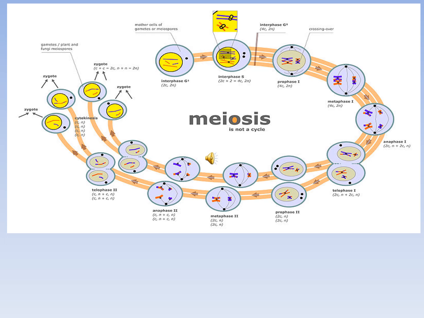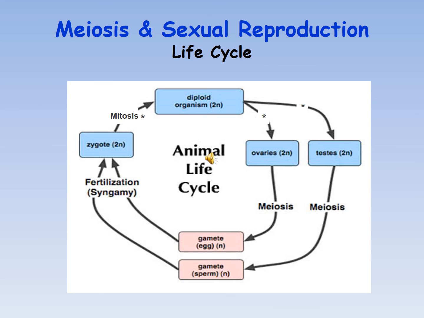As we have discussed, meiosis occurs in germ-line cells, and as a result of meiosis gametes are produced. Here we can see in this slide that in a diploid organism, there are ovaries and testes, respectively in females and males. In females ovaries are present, while in males testes are present.